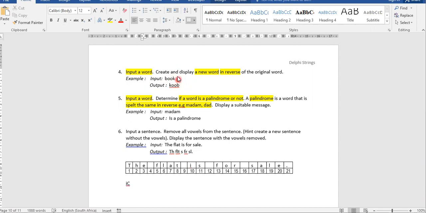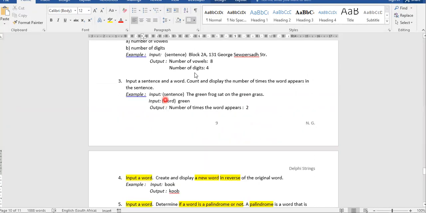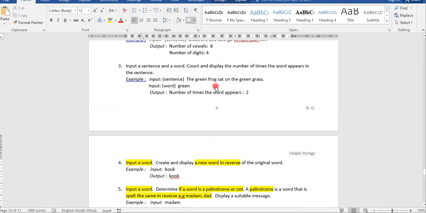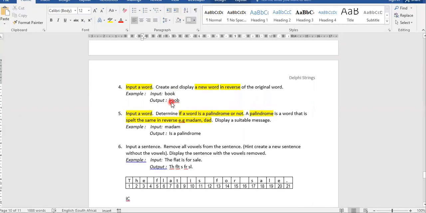So we actually need to start at the back of the string. So we can use the down to loop. Your for loop runs forward from 1 to the length. Now we need a down to loop to start from the length down to 1. And as you're moving from the length down to 1, we pick up each letter and we create it, forming a new string. We've done a new string last time, in one of your applications.